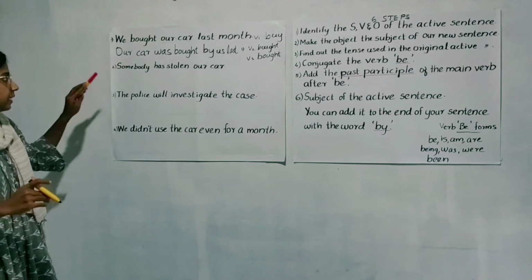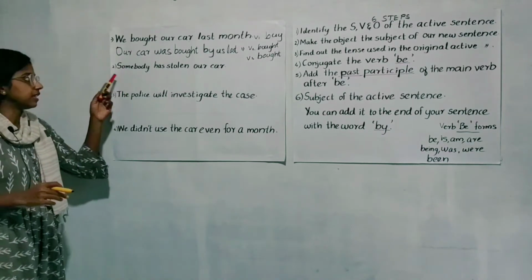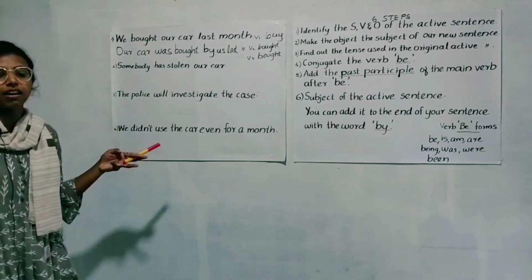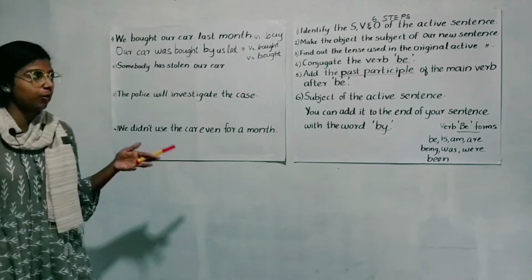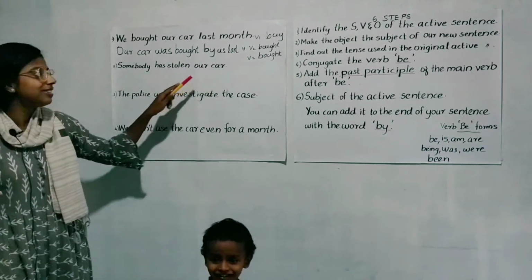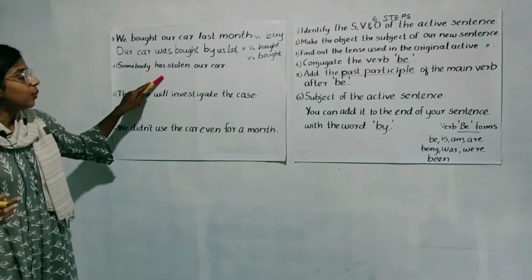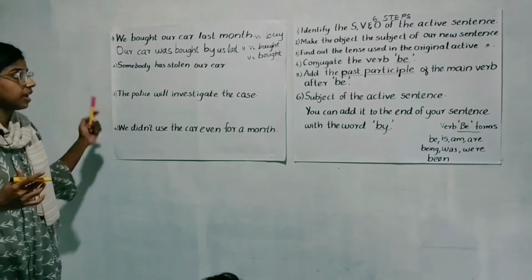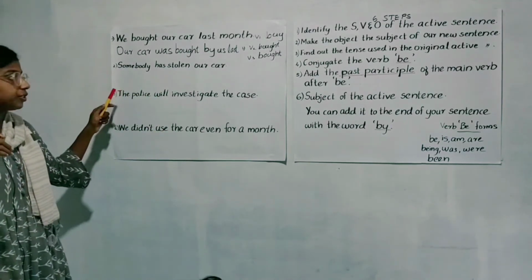Now, next sentence. There is another active sentence. Somebody has stolen our car. See, we bought our car and something happened to our car. What happened? Somebody has stolen our car. See? So, how to make this sentence? How to turn this sentence into a passive sentence? So, first what should we do?